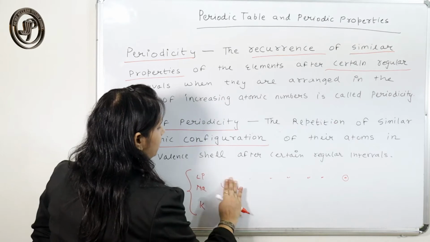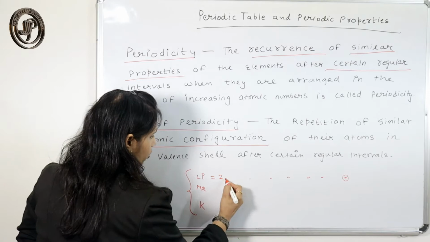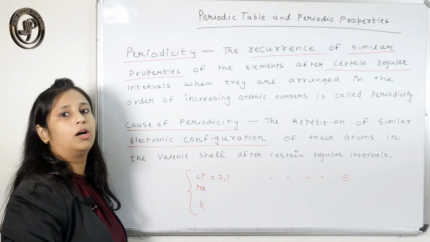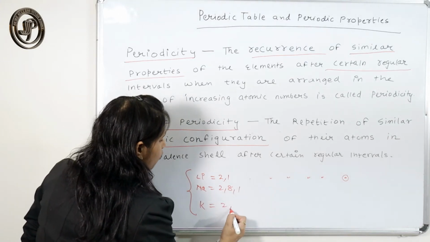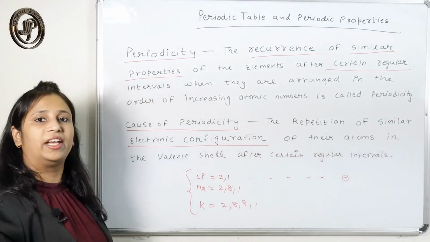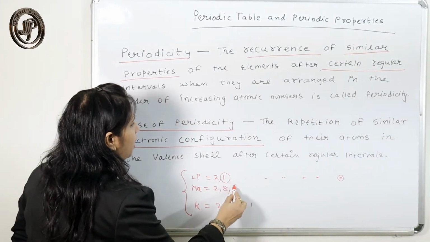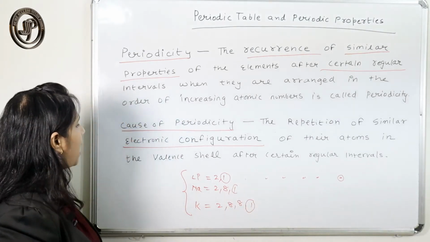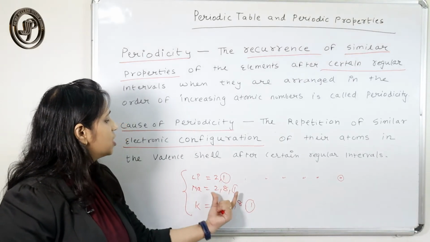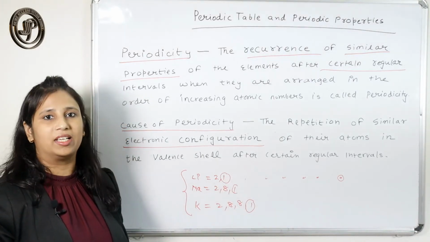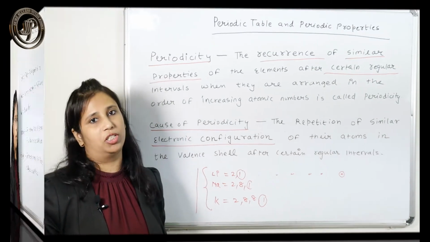For example, the electronic configuration of lithium is 2,1, for sodium it is 2,8,1, for potassium it is 2,8,8,1. So there is a repetition of the similar electronic configuration of their atoms in their valence shell, meaning they have the same number of electrons in their valence shell. That is the cause of periodicity.